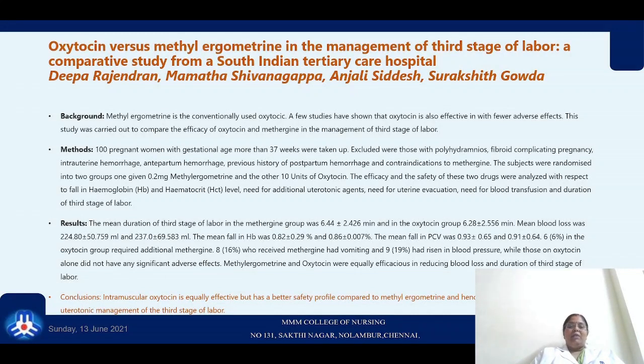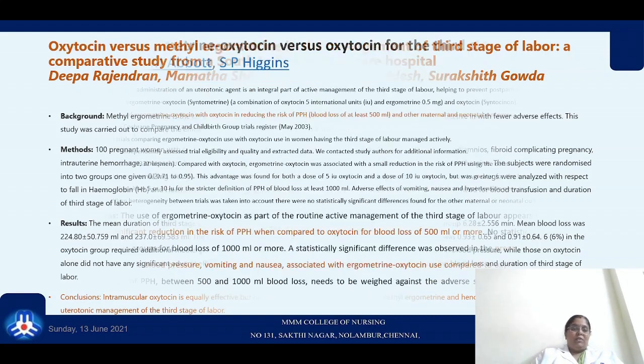A study conducted by Dipa Rajendran et al. compared oxytocin versus methylergometrine in 100 pregnant women with a gestational age of more than 37 weeks, and revealed that intramuscular oxytocin is equally effective as methylergometrine. Hence it is the more preferable prophylactic uterotonic because oxytocin has a better safety profile. Since both are effective, but oxytocin has a better safety profile compared to methylergometrine, it can be recommended as a good uterotonic agent for the active management of the third stage of labor.